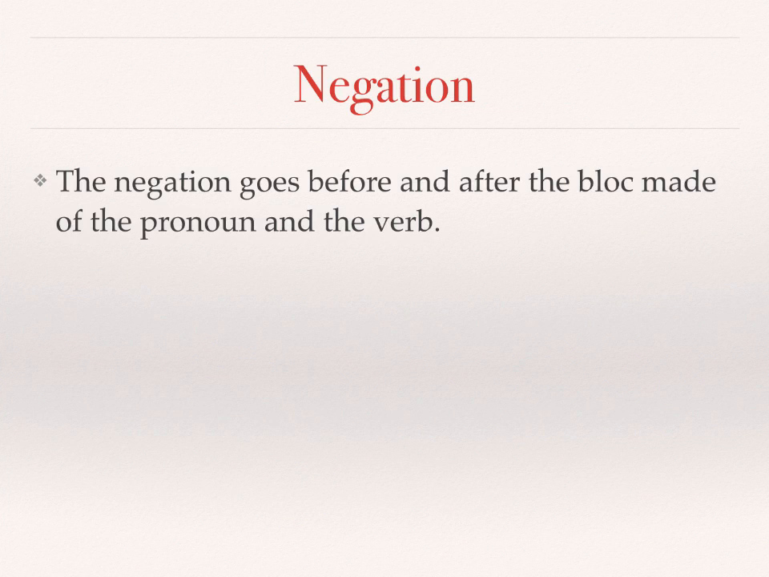Now with the negation. The negation goes before and after the block that is made by the pronoun and the verb. If you like, the pronoun and the verb usually, 99% of the time, stay together. So the negation is going to go around. Let's look at it with different tenses.